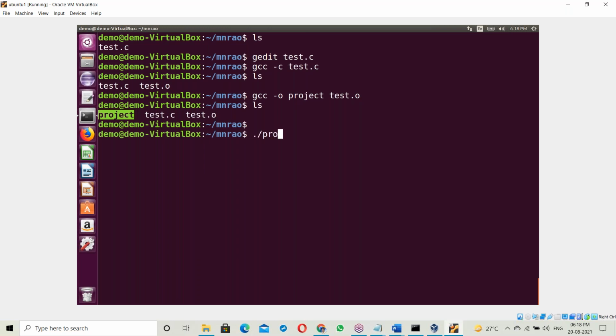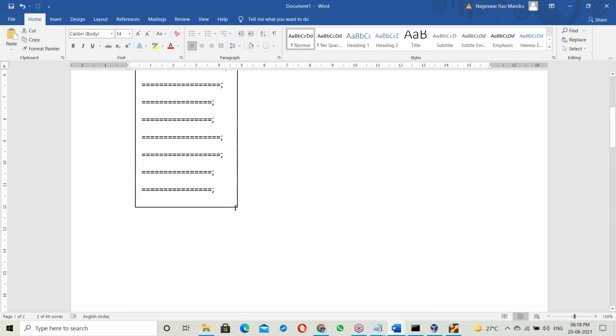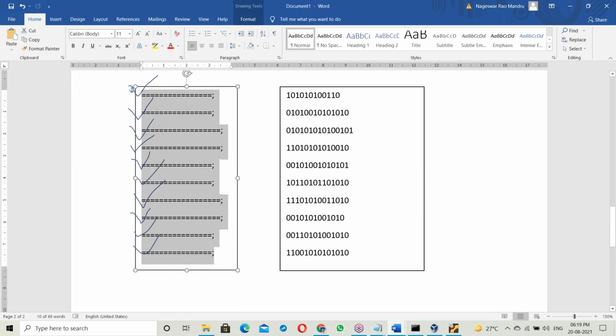Dot slash projects. Dot project. See that. That's it. So what's happening here? How is the compiler working here? The compiler checks the whole program from top to bottom. If there are errors, it shows all the errors.